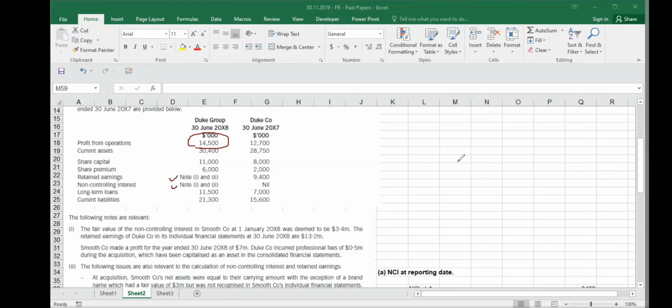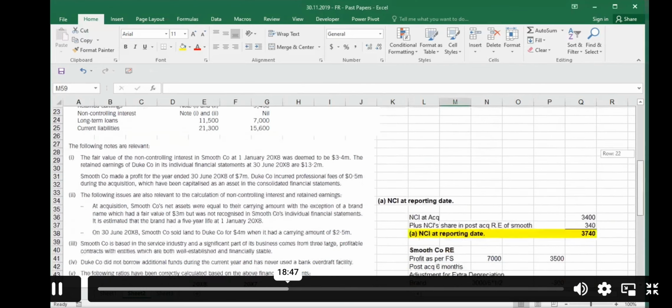Because they told you that they made a mistake on acquisition cost of 500,000, adding it to the asset, you have to subtract it. So you need to make some adjustments, because the notes tell you that retained earnings are wrong. NCI is wrong. You have to calculate it again.